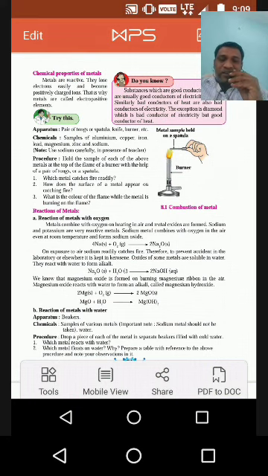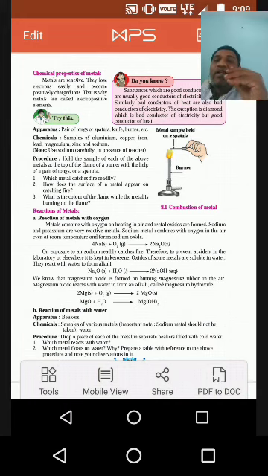Non-metals do not have luster, but iodine is an exception; iodine shows luster. Non-metals are not hard, but diamond is an exception. Non-metals are bad conductors of electricity and heat, but graphite is an exception. Graphite is a good conductor of electricity and heat.